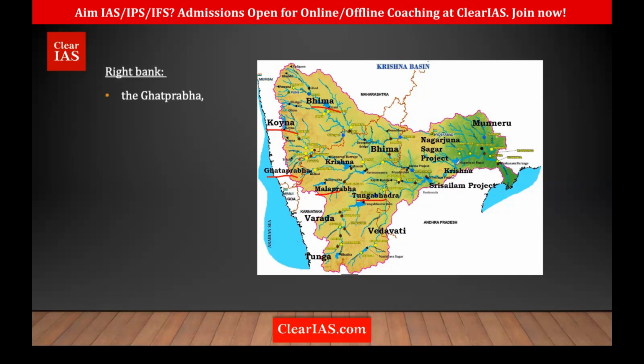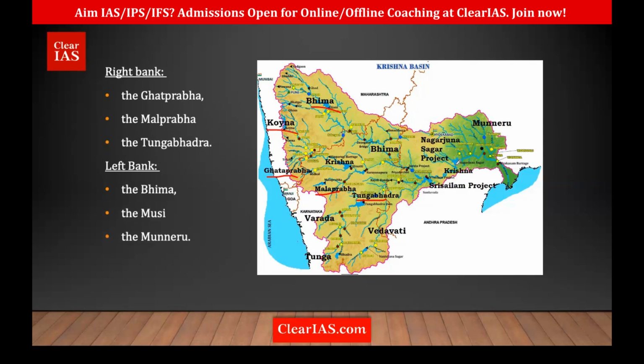Okay. So if you talk about the right bank tributaries, we have what? Ghataprabha, Malaprabha, and Tungabhadra. Left bank, most important ones are Bhima, Musi, and Muneru. So there's one more, Muneru, here towards the end. Okay. Clear? That is the Krishna River.